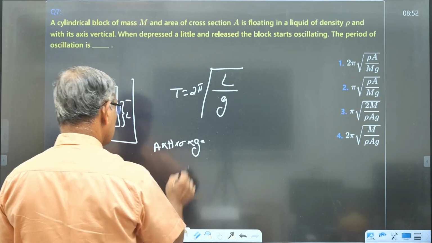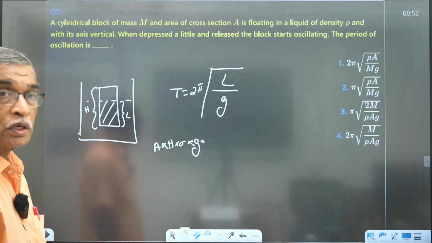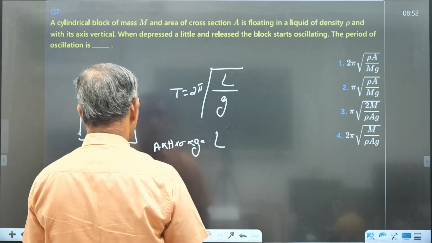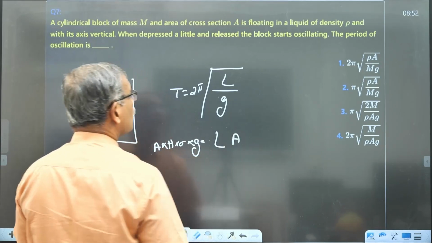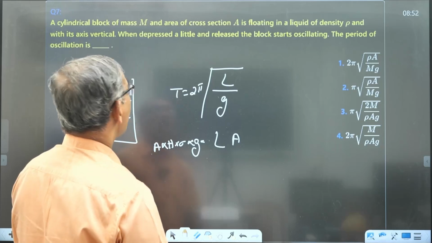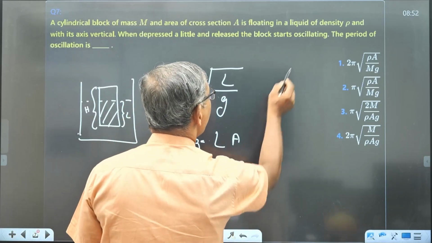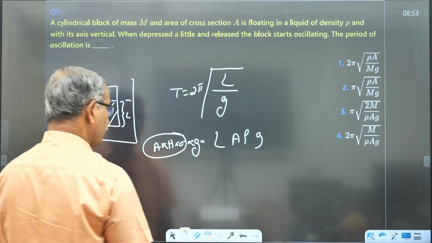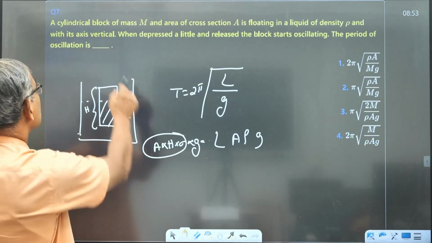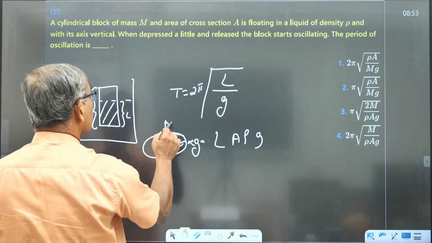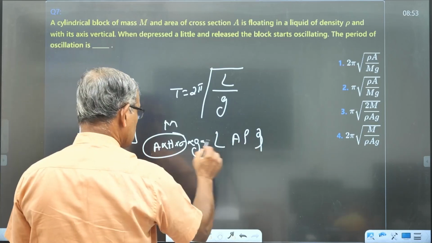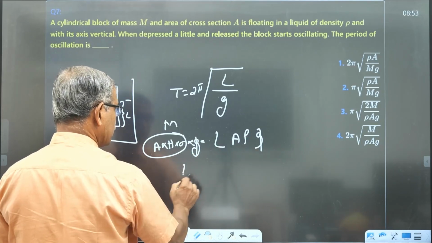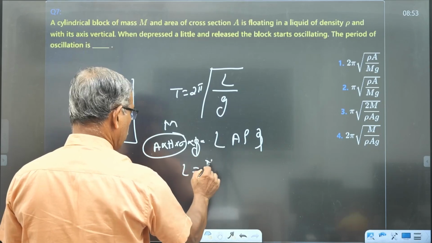Sigma into g, that is the weight of the floating body, is equal to the weight of the liquid displaced. That is equal to L into A into density of the liquid rho into g. Now this can be replaced directly by M into g. g cancels out. From this, L is equal to M by A rho.